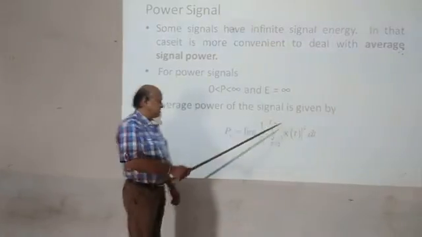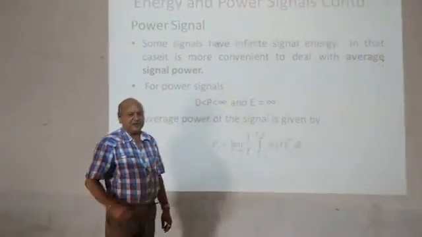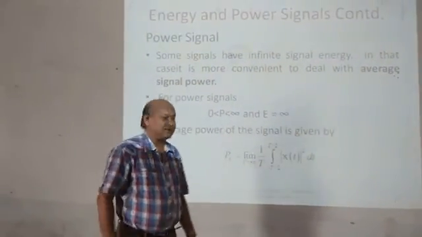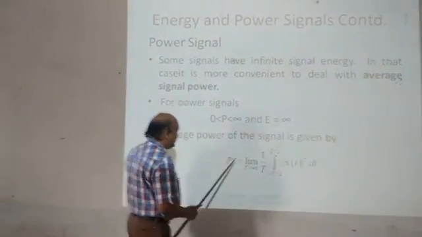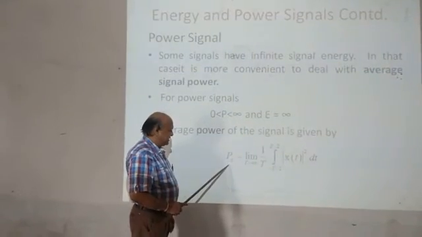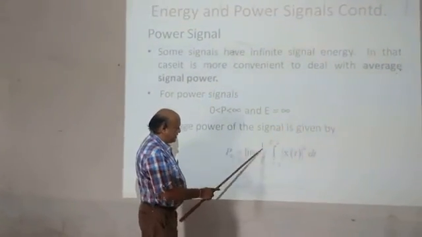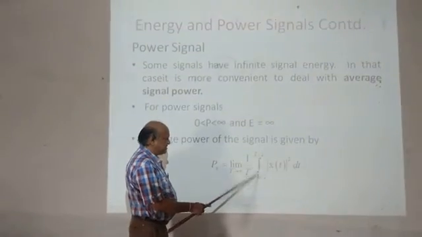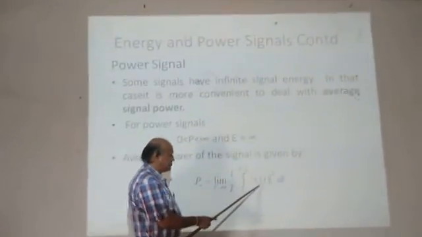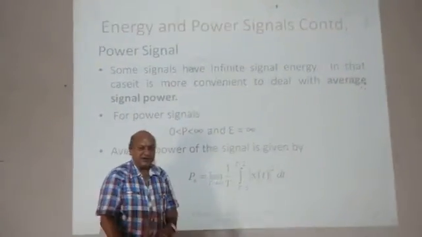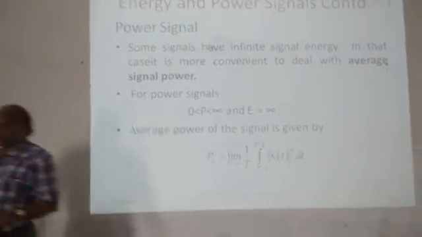The average power of the signal is given by, just like in the previous slide where we calculated the energy, Px is equal to limit T tends to infinity of 1 by T integration from minus T by 2 to T by 2 of magnitude of x of t whole square dt. This is called the power signal.